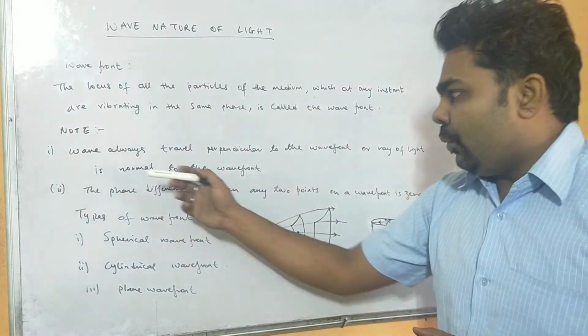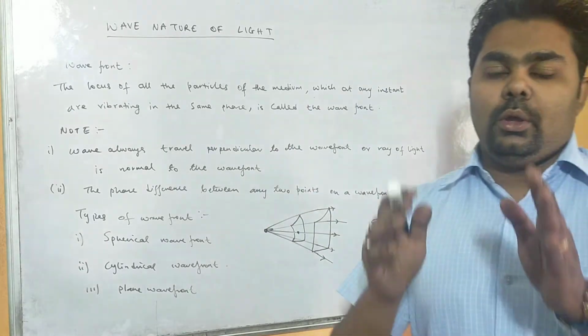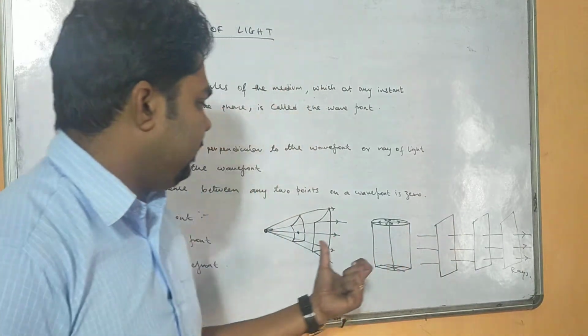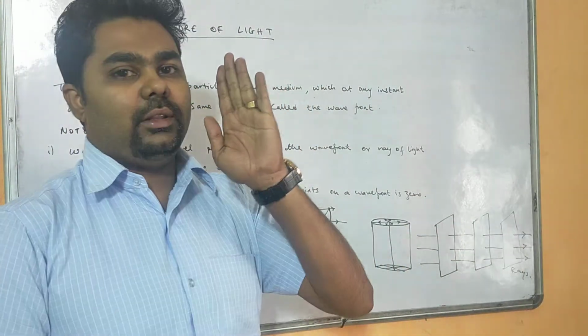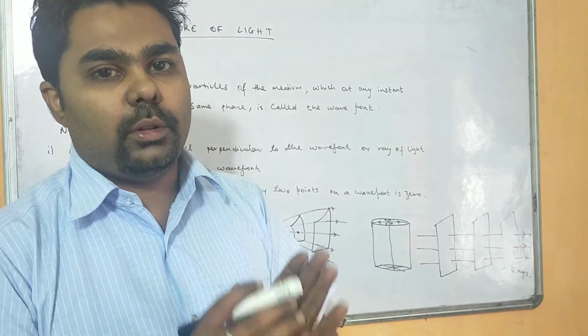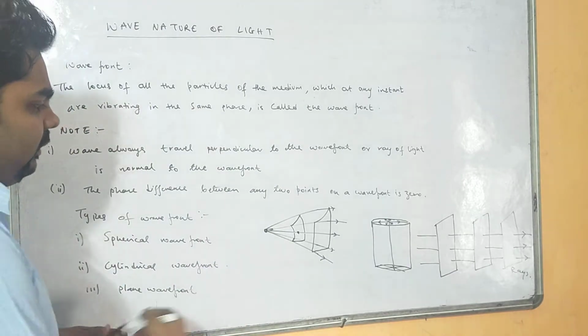Now, a wave always travels perpendicular to the wavefront. That means in whichever direction the rays of light are moving, there the waves are formed, the wavefront is formed. So here, this is the point source.